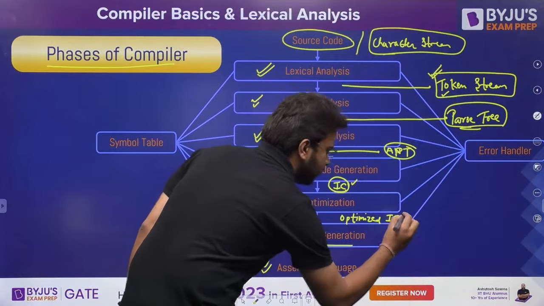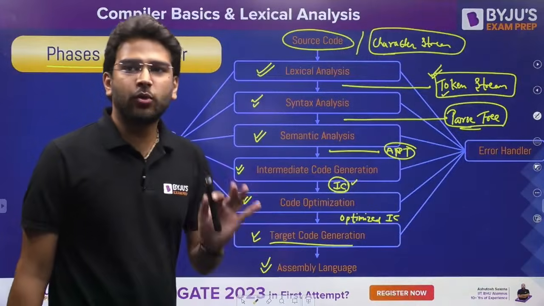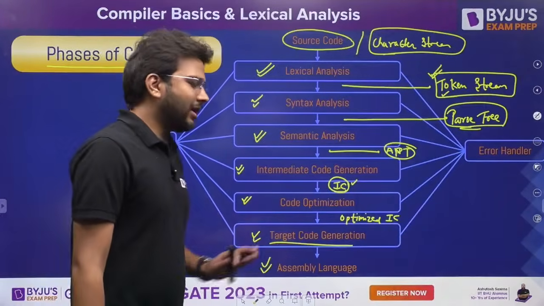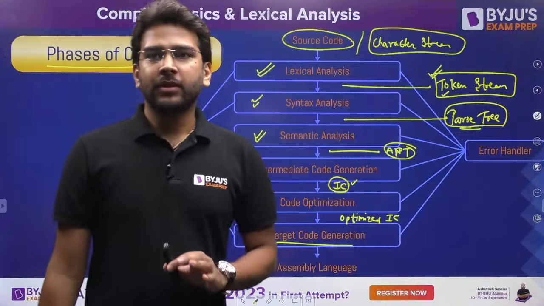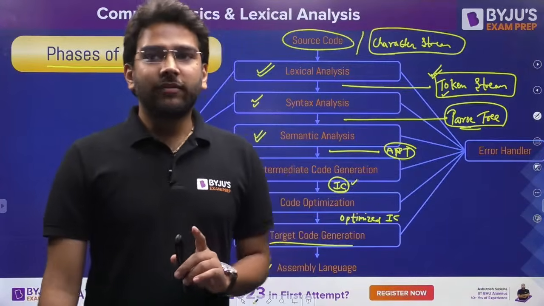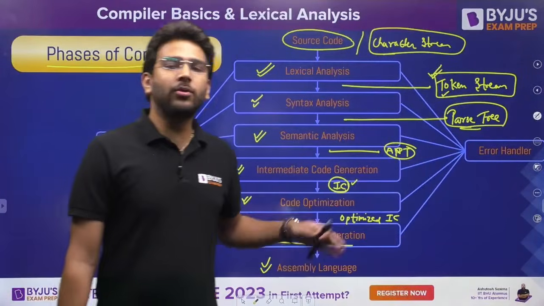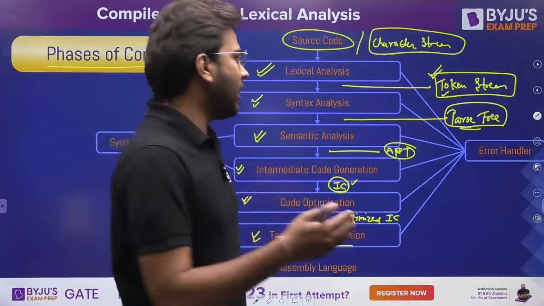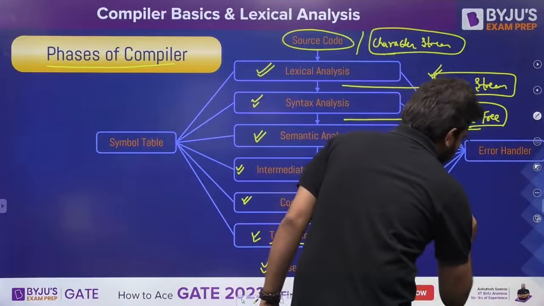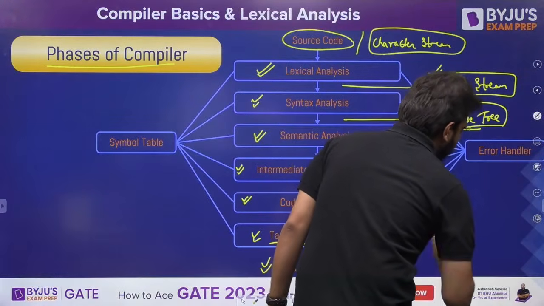Which is going to generate the optimized intermediate code, and finally we provide it to the target code generation phase, which is going to generate the assembly language. Clear? Machine level language is different, assembly language is different. When we talk about assembly language, that means if we are loading, like load and store instructions, that we see in computer organization as well,